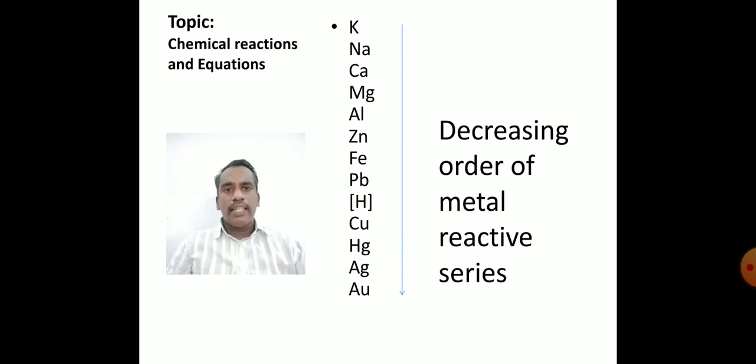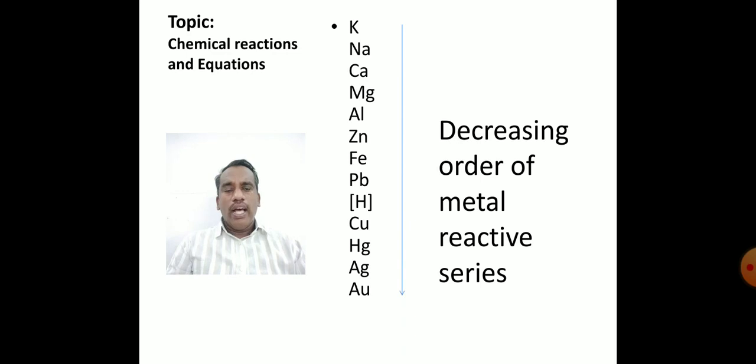Whatever metal is above hydrogen can displace the hydrogen from acids like hydrochloric acid and H2SO4. But there is an exception in the case of HNO3. In the case of HNO3, the released hydrogen will undergo oxidation. So nitric acid itself acts as a strong oxidizing agent, and the oxides N2O, NO and also NO2 will be formed by the nitric acid.